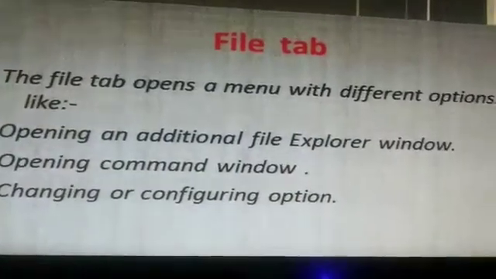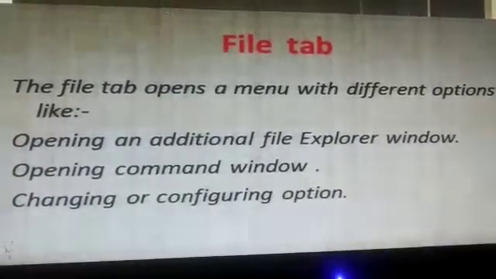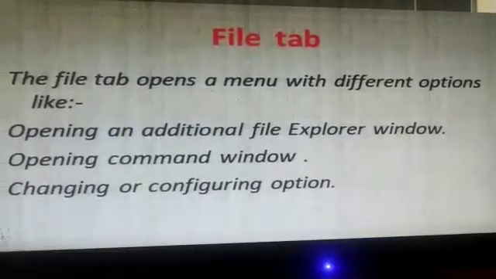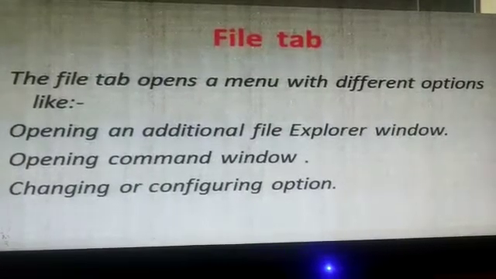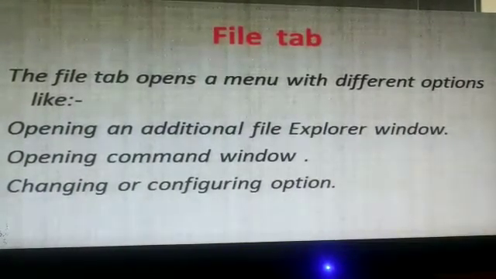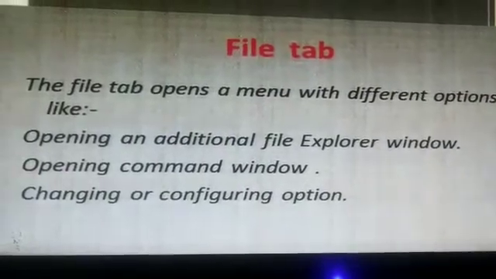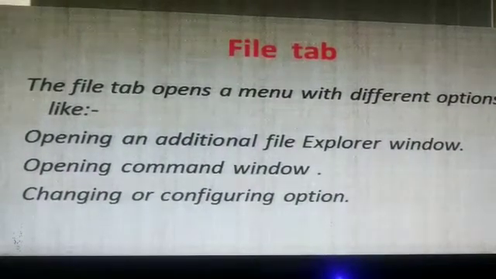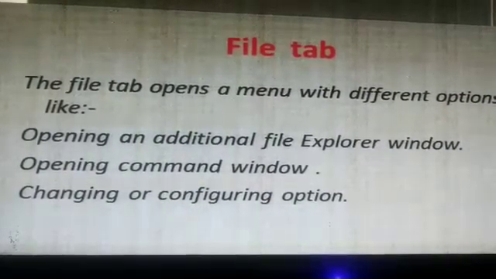Next is the File tab. The File tab opens a menu with different options like opening an additional File Explorer window, opening the command window, and changing or configuring options.